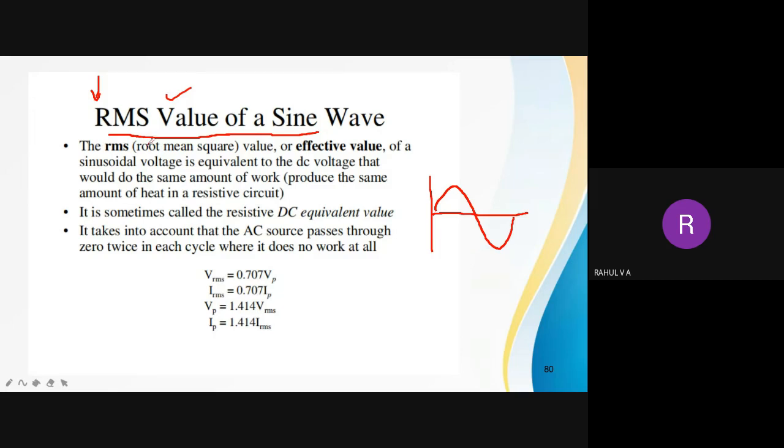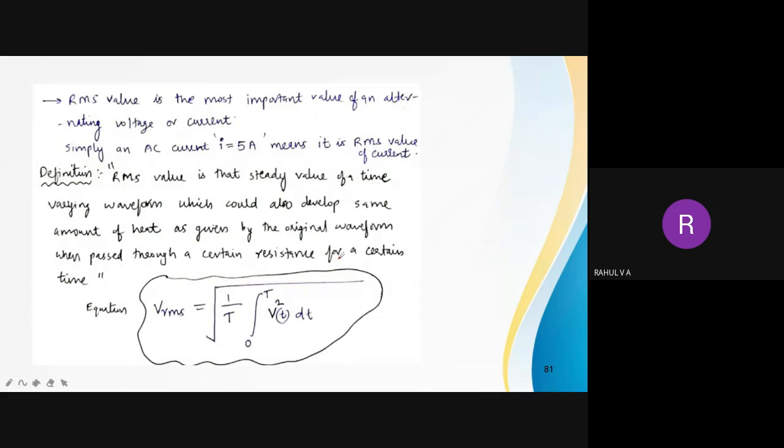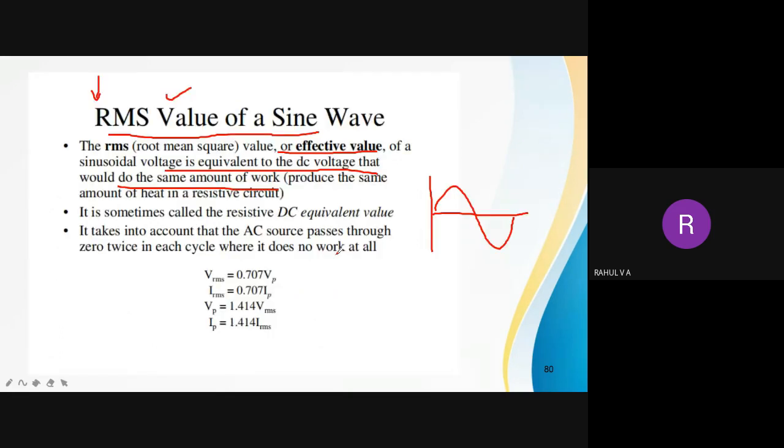Okay, so we will see the definition. The RMS value or effective value of a sinusoidal wave voltage is equivalent to the DC voltage that would do the same amount of work. Okay, so it is another definition, but the concept is the same. The concept is like how I explained. What this definition means is, if I say 230 volt RMS value AC, 230 RMS, it will do the same work as 230 volt DC does.